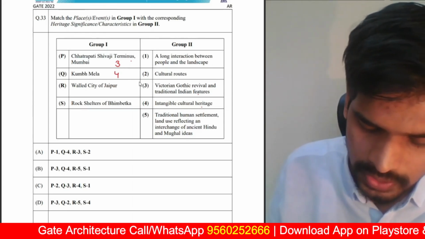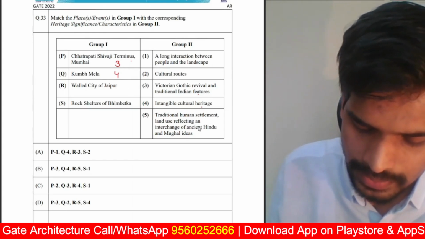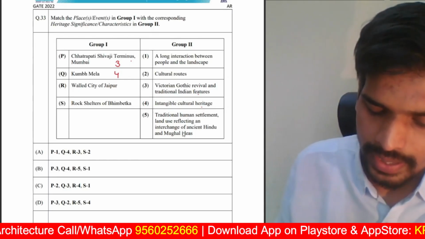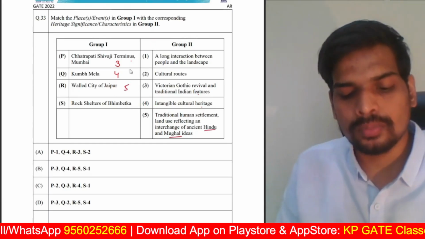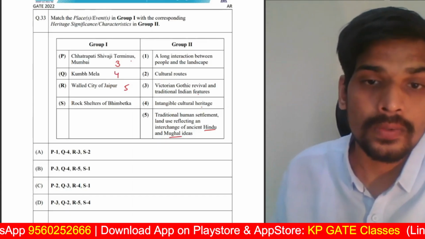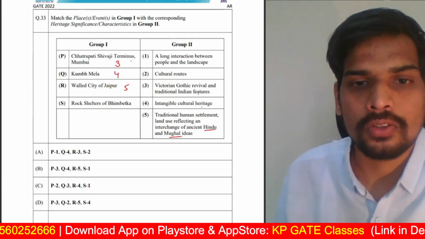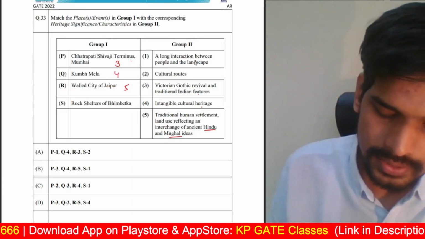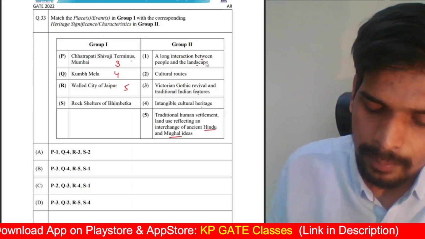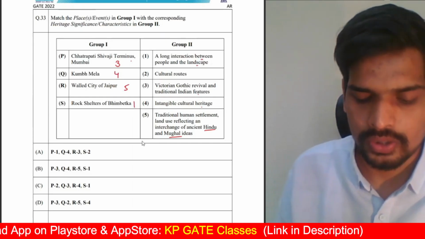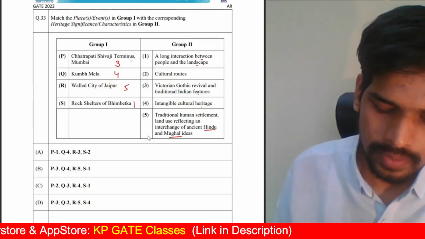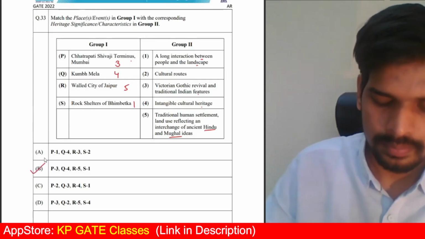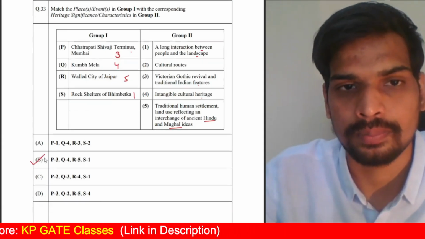Walled city of Jaipur is a traditional human settlement reflecting an interchange of Hindu and Mughal ideas. The features of Hindu and Mughal ideas are seen in the city of Jaipur. Rock shelters of Bhimbetka, that is a long interaction between people and landscape because these are prehistoric things in the Indian subcontinent. So 3451 is the correct answer. Option B should be the answer for this question.